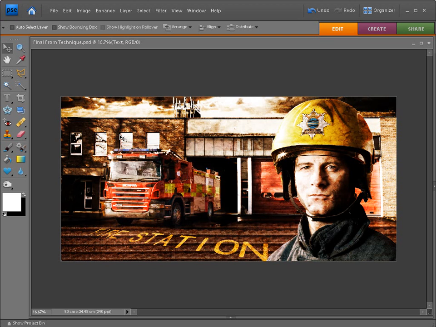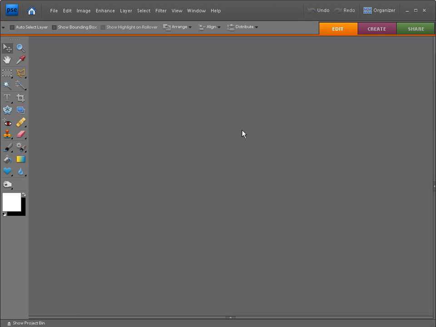I'm going to close down this final image that we're looking at, and this is the one that we're going to be replicating in this technique. Our first job is to open up the main image that we're going to be working on, and that's firestation.jpg, and you'll find this in the Start Images folder on this month's CD.